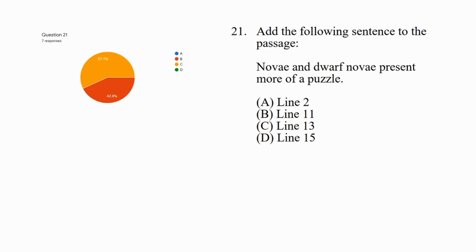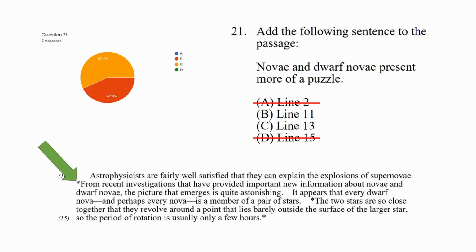Now everybody answered B or C, and one of those is correct, so I'm going to get rid of A and D. Let's take a look at the paragraph. We want to put this sentence here or here. So let's read a little more closely. The first sentence says, astrophysicists are fairly well satisfied that they can explain the explosions of supernovae. So this means that the explosions of supernovae are well understood, and they are not a puzzle. Now the next sentence says, from recent investigations that have provided important new information about novae and dwarf novae. So this is where we're talking about novae and dwarf novae as opposed to supernovae.